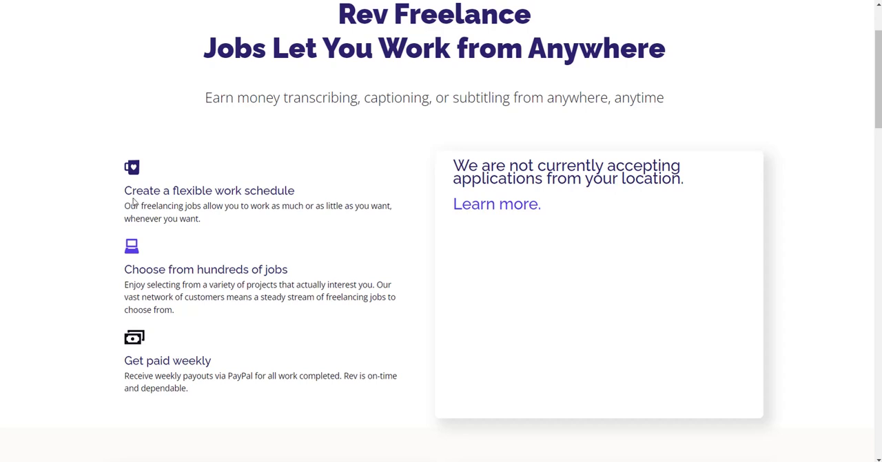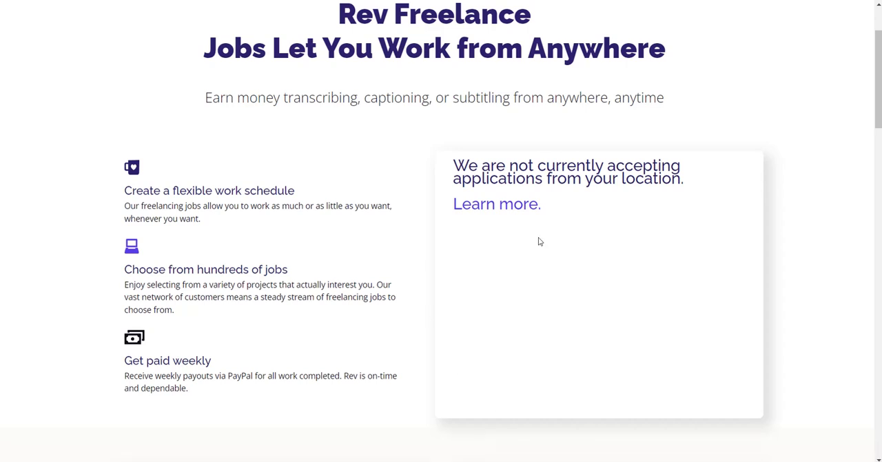Now you notice that you can create a flexible work schedule, choose from hundreds of jobs, and then you get paid weekly. Okay, now you receive weekly payout via PayPal for all work completed, and then be on time and dependable. Okay, this is a verified website where you don't have to worry about these things much.